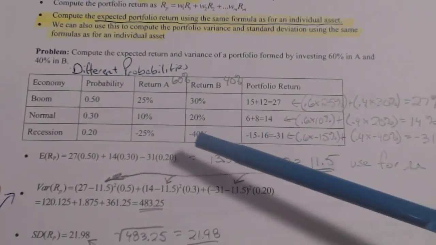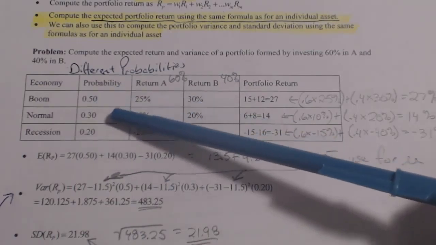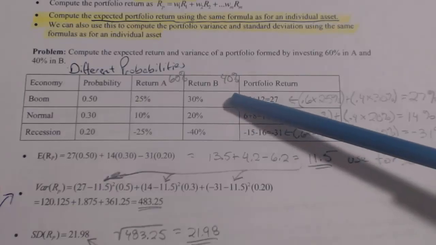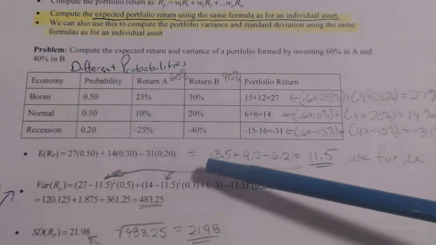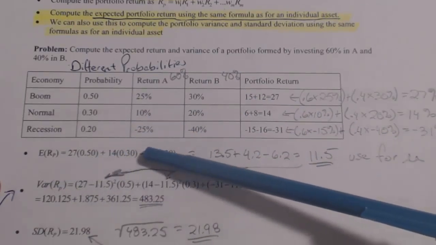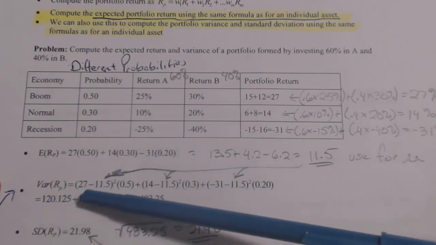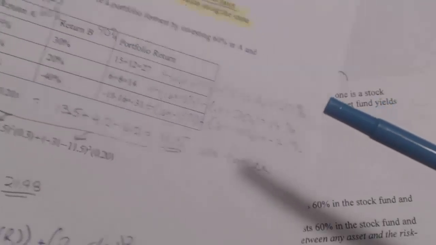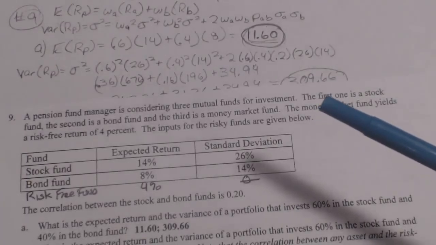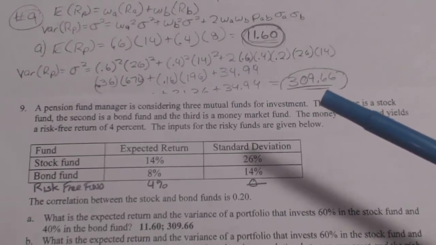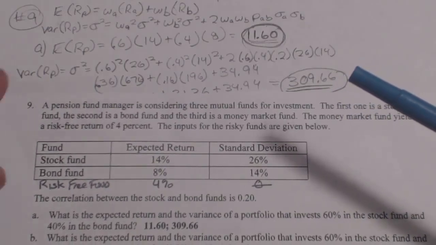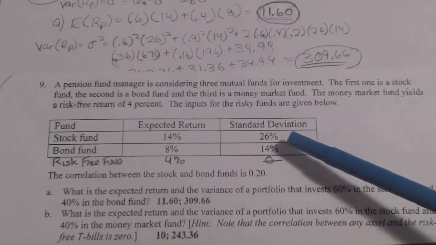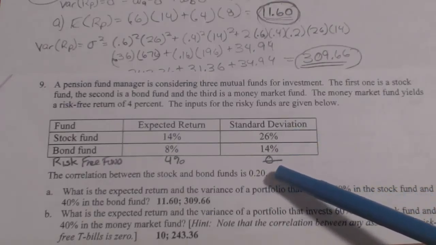This is out of your workbooks. So in this case, you were given a probability, you were given returns, you were given weights. Those are all the information you need to do it this one way. You figure out the expected return, then you figure out the variance with the formula I just talked about, and then the standard deviation. That's when you're given the probability and the weights and the returns. In this case, you're not given that information, but you're given some additional information. You're given standard deviations and you're given correlations.